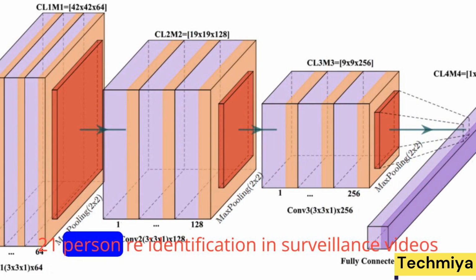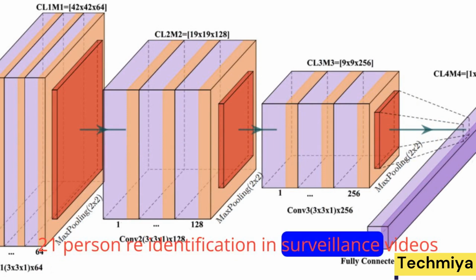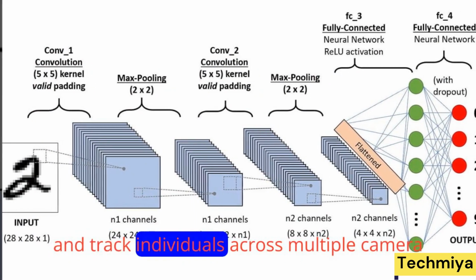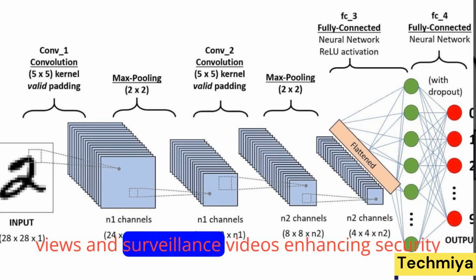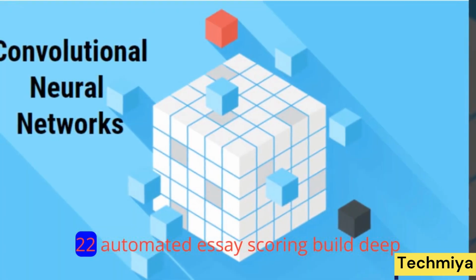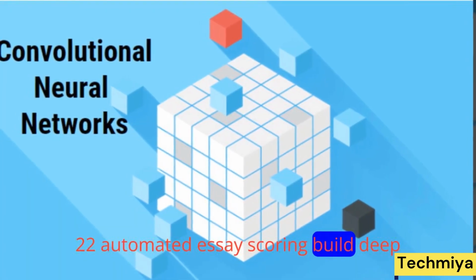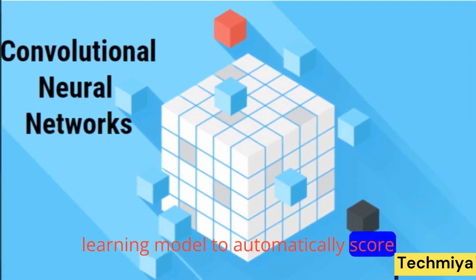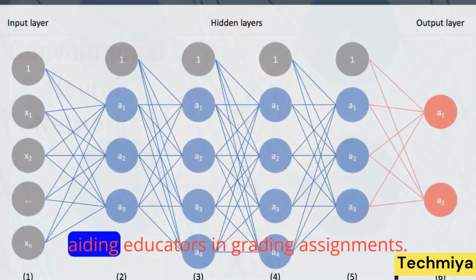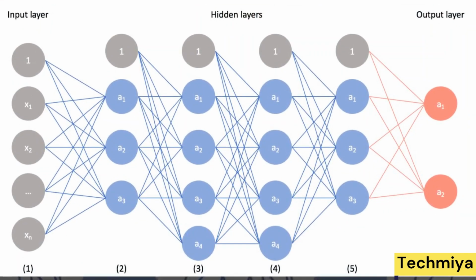21. Person re-identification in surveillance videos. Develop a deep learning model to identify and track individuals across multiple camera views in surveillance videos, enhancing security systems. 22. Automated essay scoring. Build a deep learning model to automatically score essays based on content, coherence, and language proficiency, aiding educators in grading assignments.